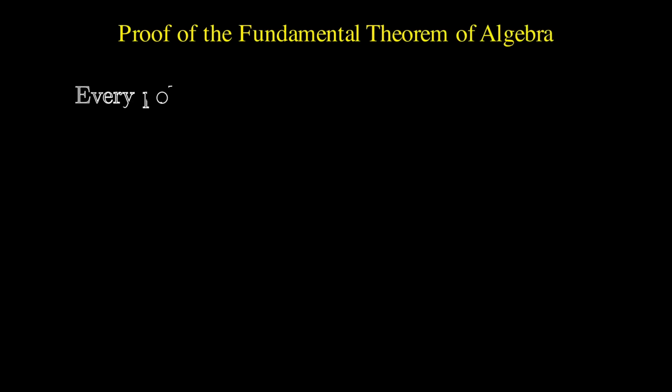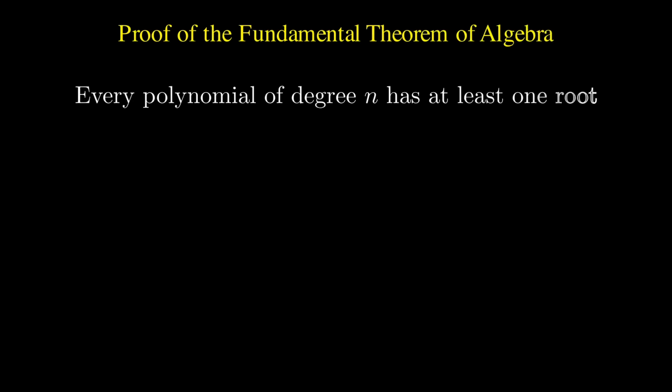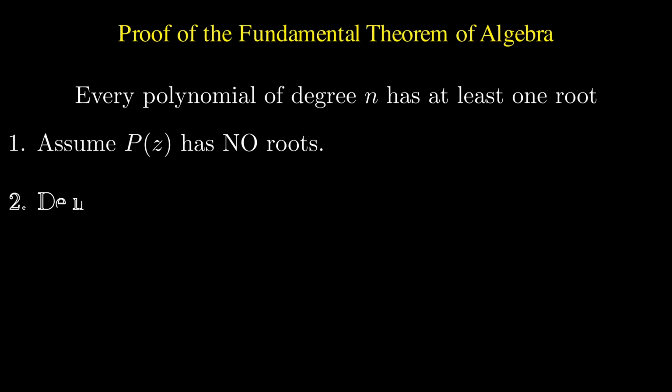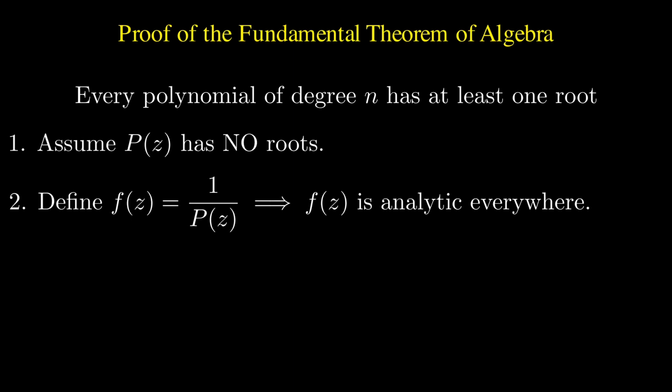The theorem states that every non-constant polynomial must have at least one complex root, and we can prove it in only 4 lines using Liouville's theorem. Suppose now that we have a polynomial, p of z, of degree n bigger than 0. And let's pretend it has no roots anywhere in the complex plane. This means that p of z is never equal to 0. If it is never 0, we can define a new function, f of z equal to 1 over p of z, such that it's analytic everywhere, since the denominator does not have any singularity and is always differentiable.